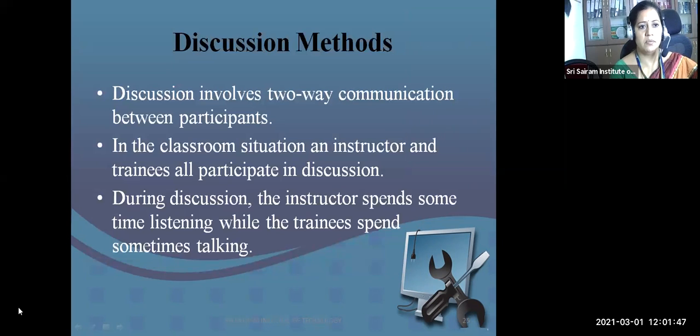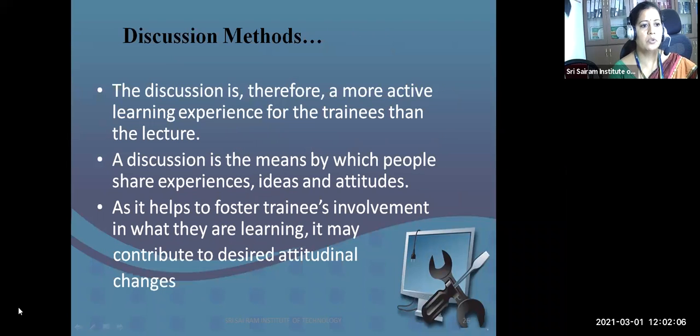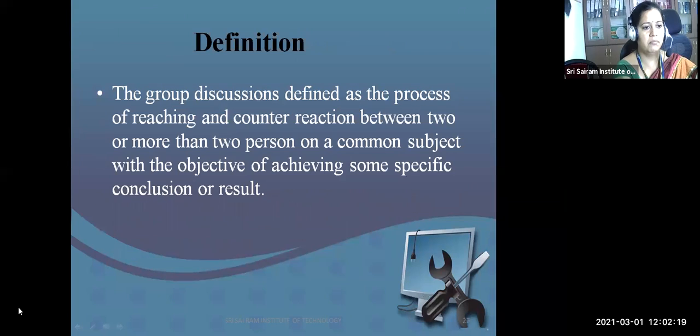Then the second one, this is about the first one actually. Whatever we saw, it's all about teacher-based learning. Then discussion methods we have. It's a democratic learning. We have two-way communication. Both the trainers and the listeners will speak during the discussion. It helps to foster the trainees' involvement in what they are learning, and it improves the feedback mechanism also.